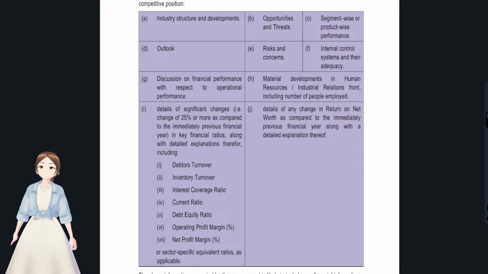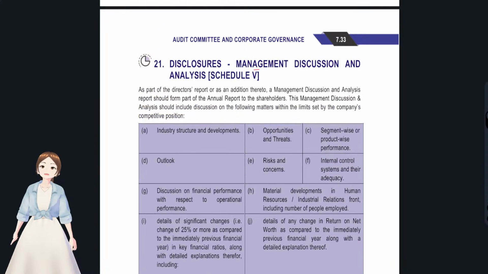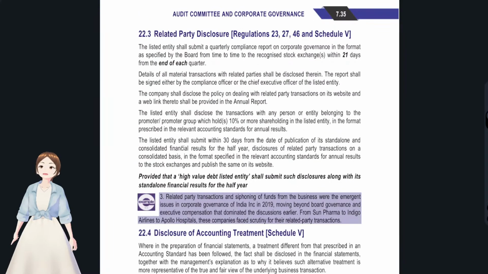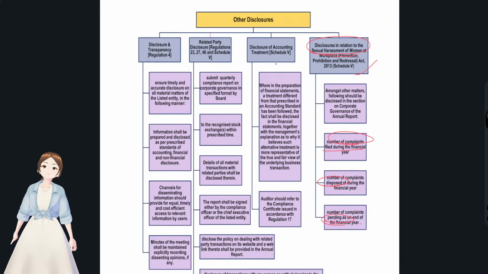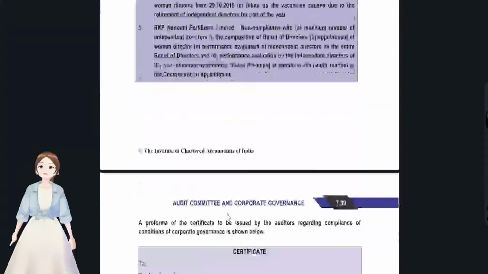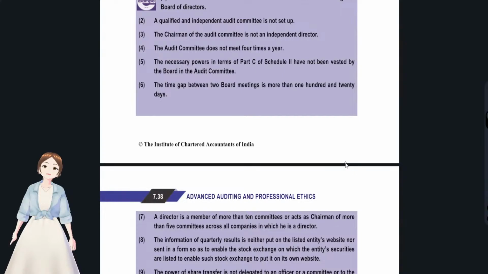And with regards to the disclosures of management discussion and analysis, we have discussed that first only, right? Okay, and other disclosures were, see, this harassment we have discussed, and with regards to the accounting treatment, they have to just report. And with regards to related party disclosures, we have discussed. And with regards to the disclosures of transparency, we have just read that and you'll get that question, right? And that's it. We have completed our audit committee and corporate governance chapter. All topics have been covered in this Q&A session. Okay, thank you guys.